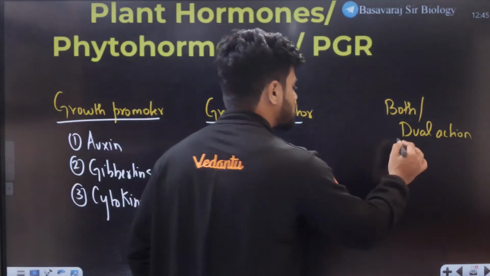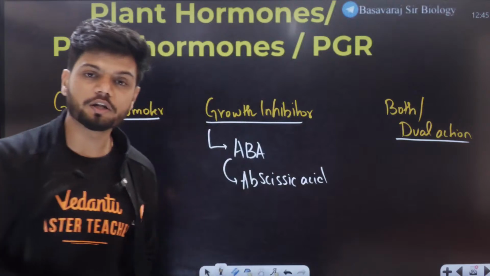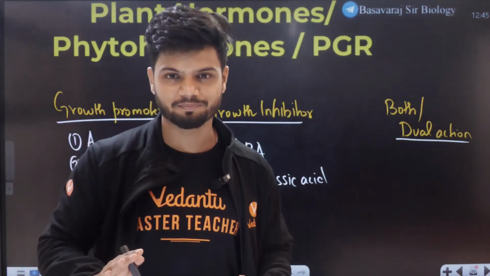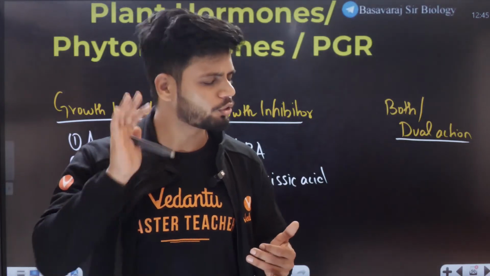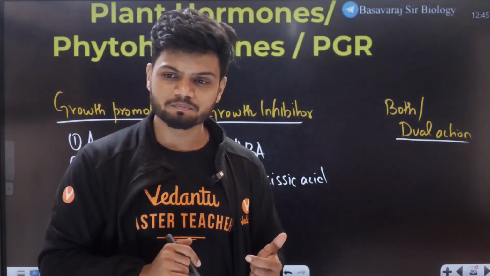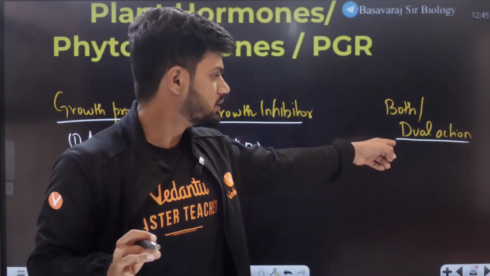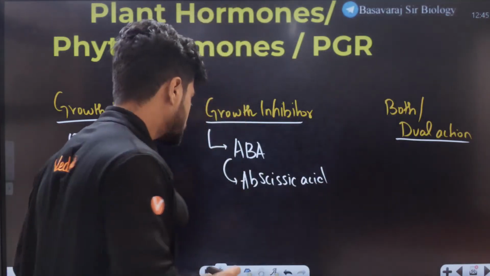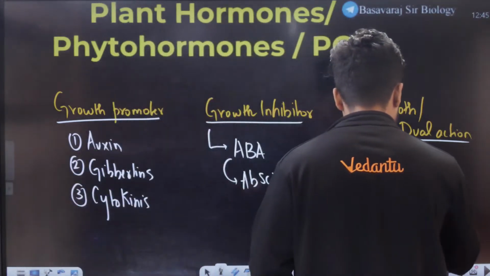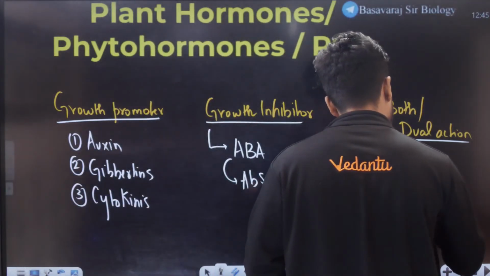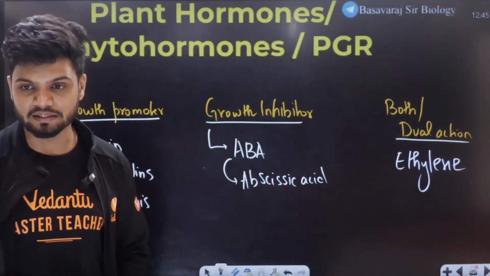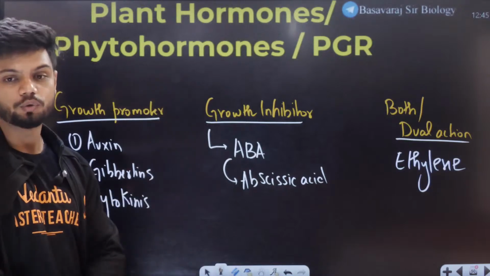Now under dual action, a hormone which is involved in both actions, that is, it can promote and also inhibit at the same time. That is a gaseous hormone. Can anyone tell me which is the hormone I'm talking about here, which can do dual action, which is a gaseous hormone? Anyone? It is none other than ethylene. Ethylene is the dual action hormone.